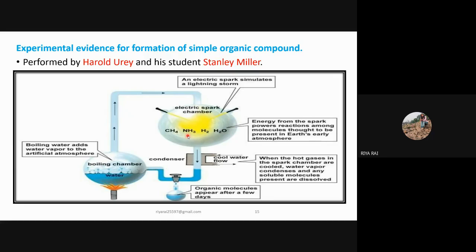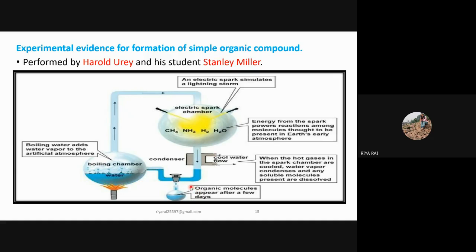methane, and hydrogen, combined in the ratio of 2:1:2, and an electric current was passed with the help of two electrodes made of tungsten, which provided a source of energy. They were charged at a temperature of 800 degrees Celsius. After 18 days, the fluid which was formed after the combination and the electric charge was collected and analyzed.